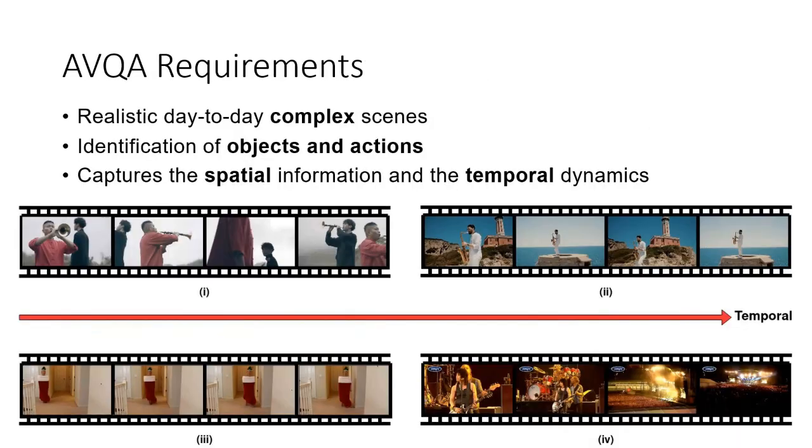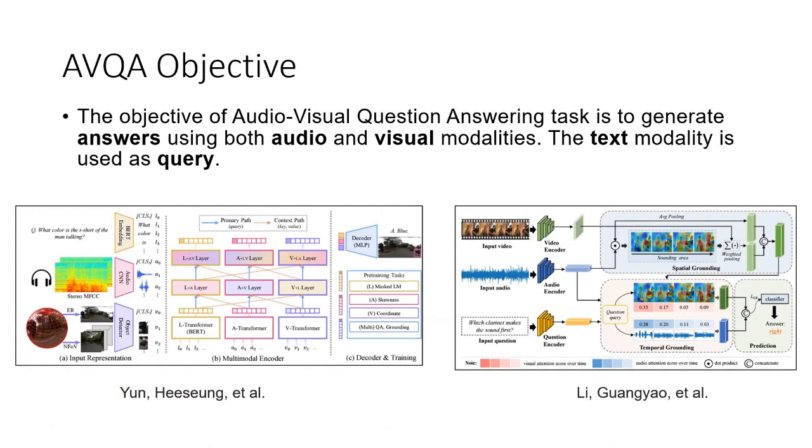Now, what are the AVQA requirements? In an AVQA scene, we have day-to-day complex scenes. We need to identify objects and actions, and then we need to capture the spatial information together with the temporal dynamics, as we can see in these examples. What is the AVQA objective? The objective is to generate answers using both audio and visual modalities in a way that it satisfies the question. The question is in the form of text.